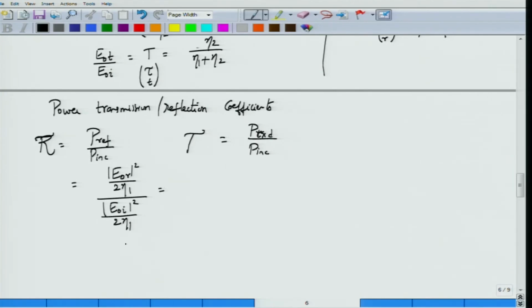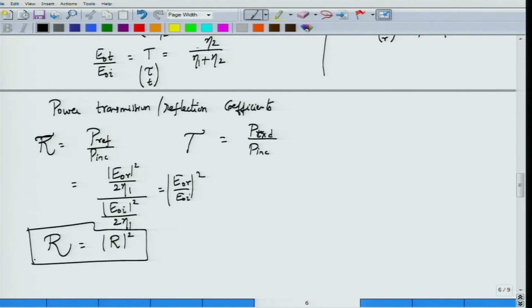The 2 eta 1 cancels because they are in the same medium, and I get |E0R/E0I|², which is nothing but the reflection coefficient magnitude squared. So the reflectance is actually equal to the reflection coefficient magnitude squared.